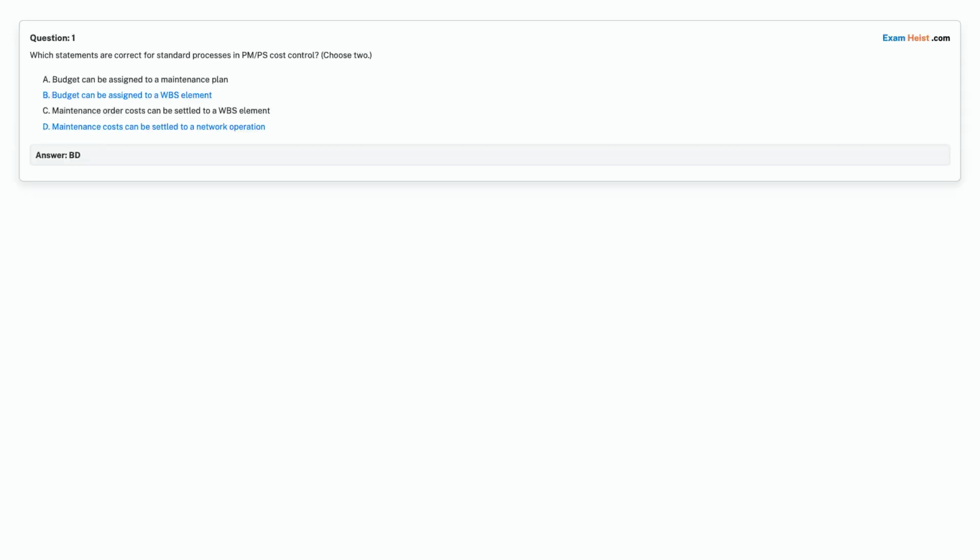Correct answer is Option B. Budget can be assigned to a WBS element. Option D. Maintenance costs can be settled to a network operation.